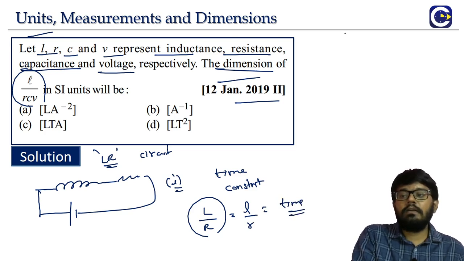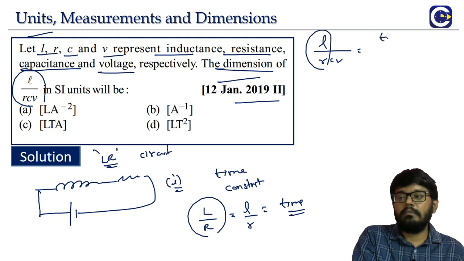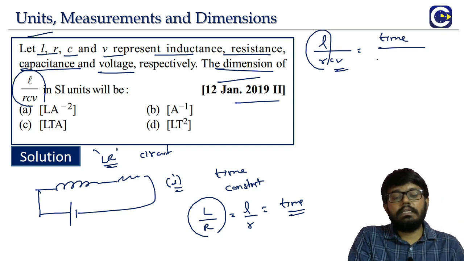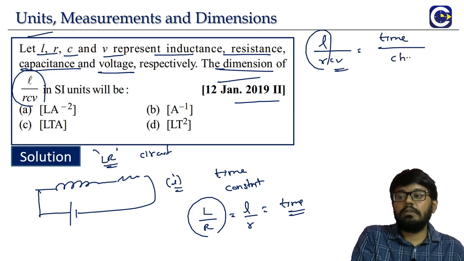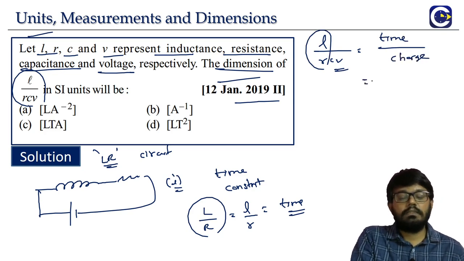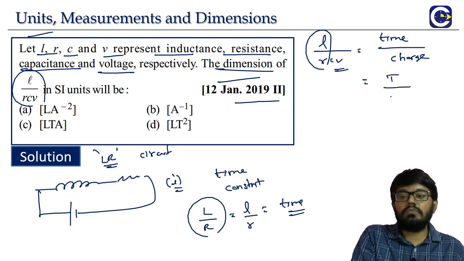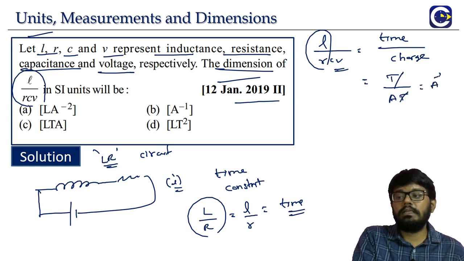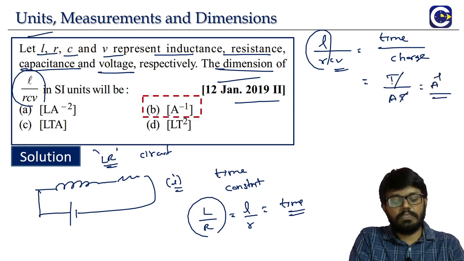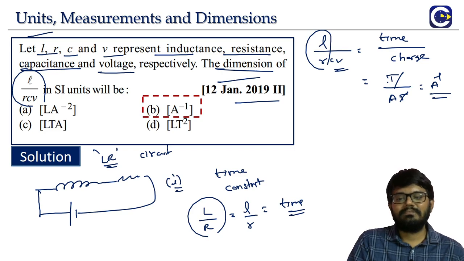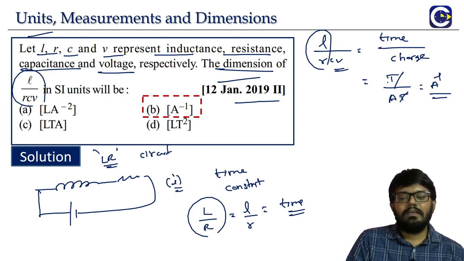What we are looking for is L by R C V. L by R is time. Time by C into V. Capacitance into voltage is nothing but charge, the charge on the capacitor. So time means T, and charge means A into T, dimension wise. So overall, it is A to the power of minus 1, which is our option B.